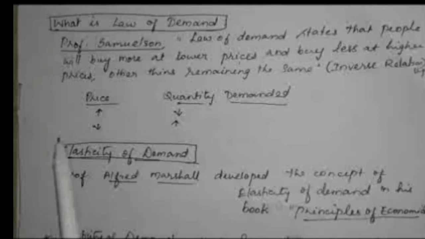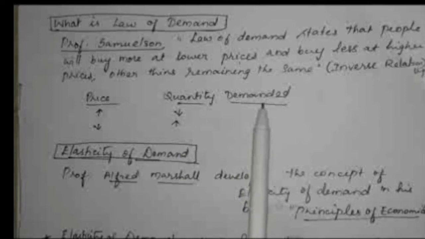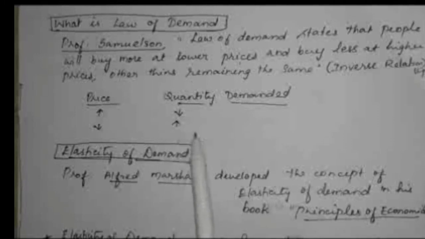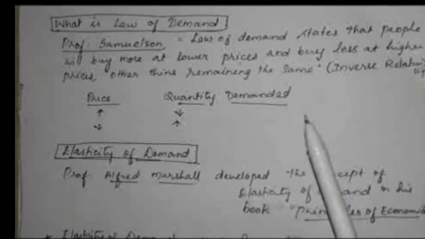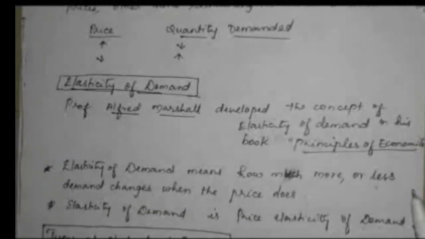So the law of demand means there is an inverse relationship between price and quantity demanded of a commodity. See here, if the price increases, the quantity demanded of the commodity decreases, and if the price decreases, the quantity demanded increases, when other things are constant. This is the inverse relationship. So this is the basic. Okay, let us discuss elasticity of demand.